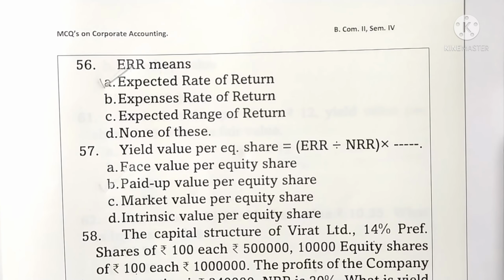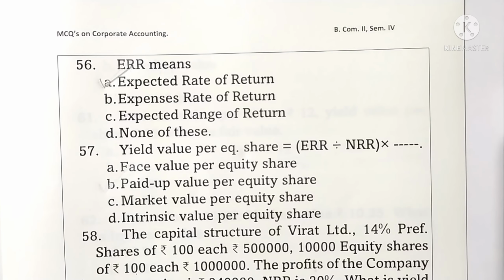From this, we have to deduct the preference share dividend, which is 14% on rupees 5 lakhs. It comes to 70,000. After deducting, profit remains rupees 2,40,000,